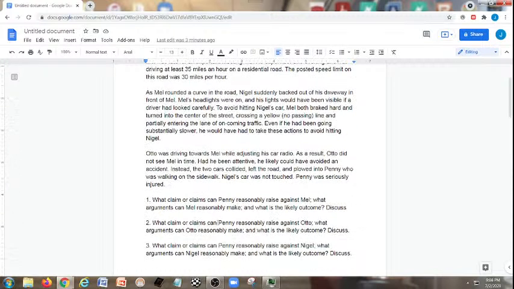Call number 1 says, what claim or claims can Penny reasonably raise against Mel? What arguments can Mel reasonably make? And what is the likely outcome? Discuss. Number 2, what claim or claims can Penny reasonably raise against Otto? What arguments can Otto reasonably make, and what is the likely outcome?